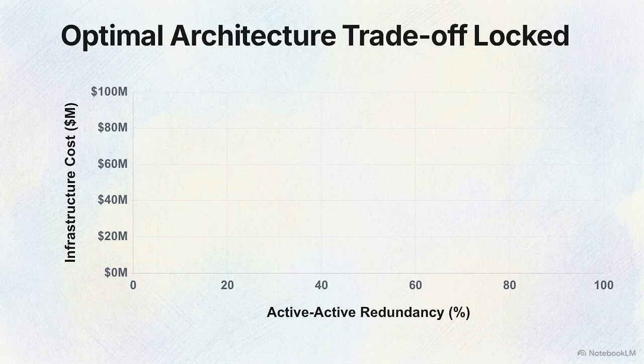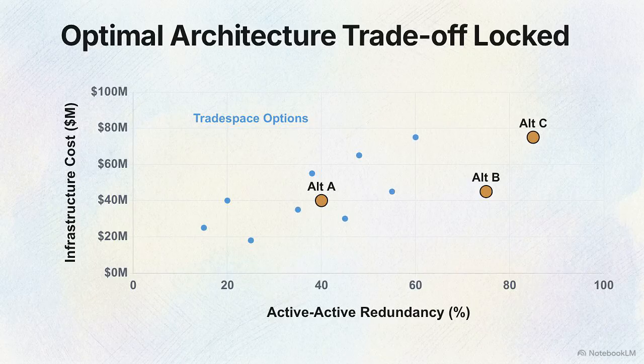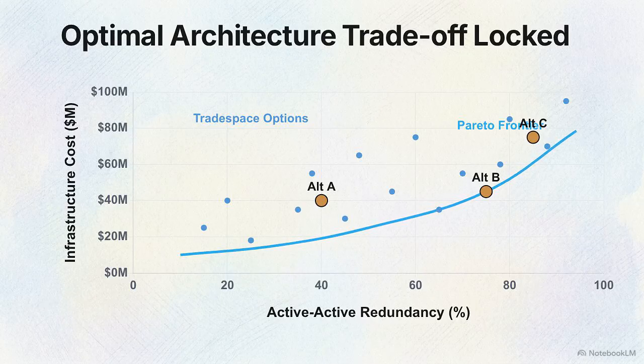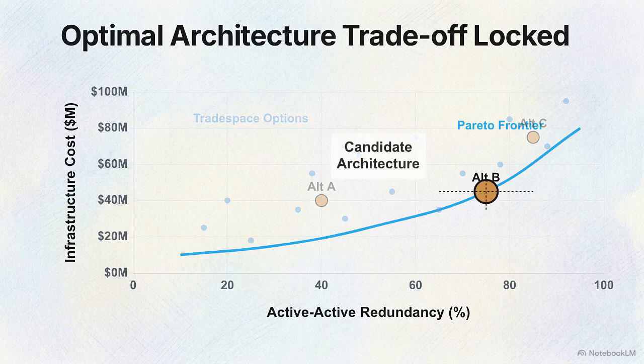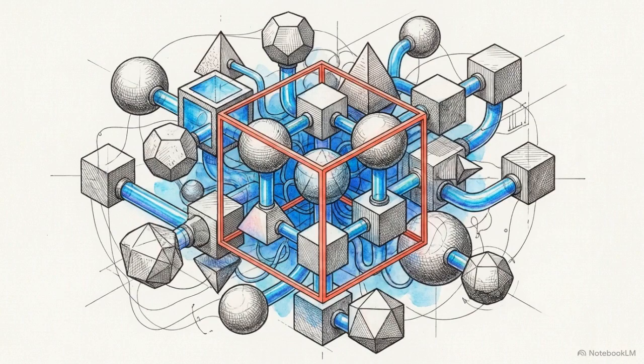In the solution space, engineers systematically synthesize available technologies to address that problem, creating multiple alternatives to avoid the bias of favoring a single favorite solution. We compare alternatives within the trade space. Here, we plot active-active redundancy against infrastructure cost. Visualizing these trade-offs forces stakeholders to negotiate based on data to identify the optimal mathematical balance. Once a point on the curve is locked, it defines the candidate architecture. Conceptualization replaces subjective guesswork with mathematical boundaries, narrowing the architectural choices before hard engineering begins.